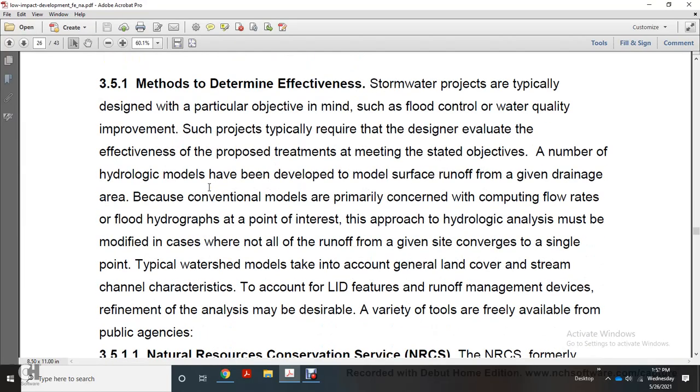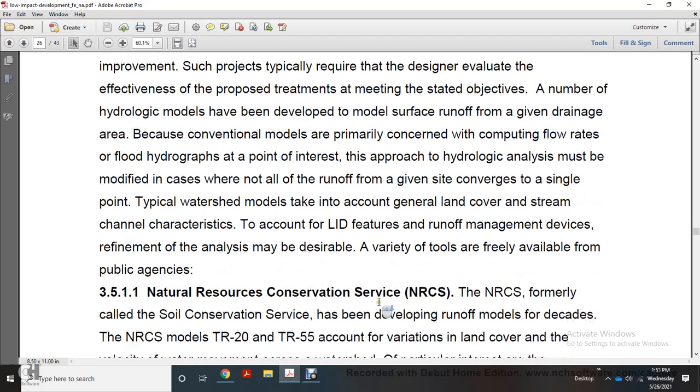Because conventional models are primarily concerned with computing flow rates for the flow hydrograph, the point of interest in the approach for the hydraulic analysis must be modified for the case where not all runoff at a given site converges to a single point. The watershed model should account for pollutant loading, land cover, and stream characteristics. For refinement analysis of low impact development features and runoff management devices, a variety of tools are freely available from public agencies.